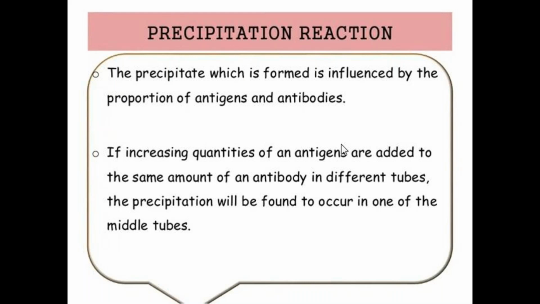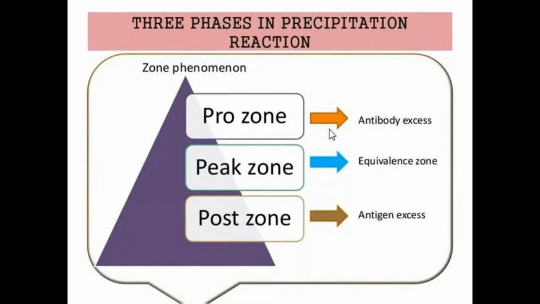If increasing quantities of antigens are added to the same amount of antibody in different tubes, precipitation occurs in only one tube, the middle tube. That is the precipitation reaction.